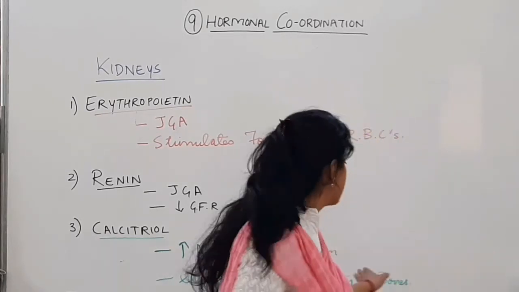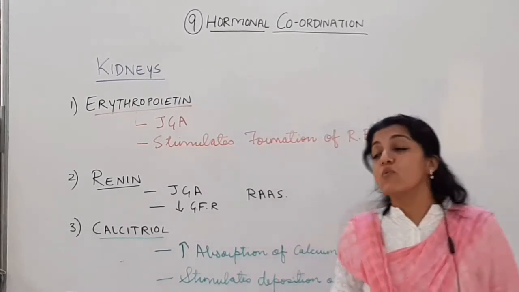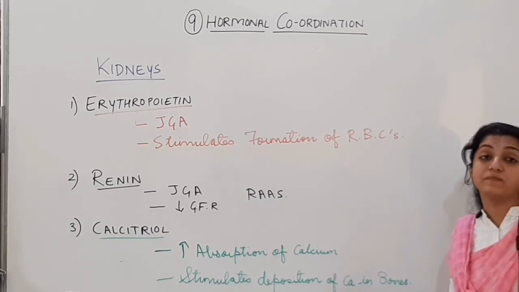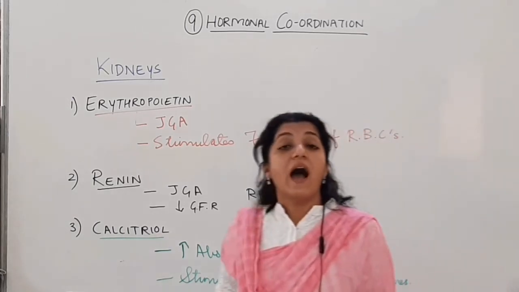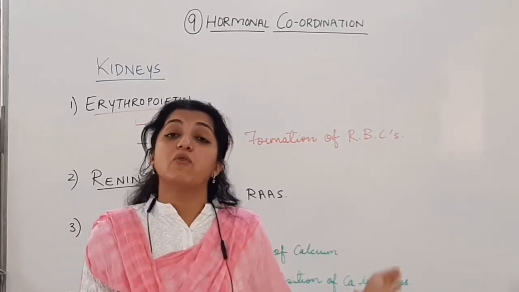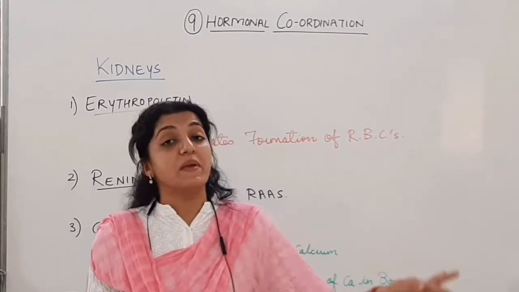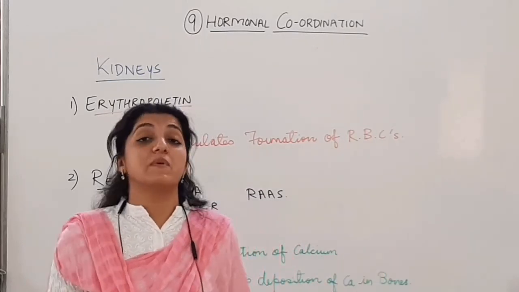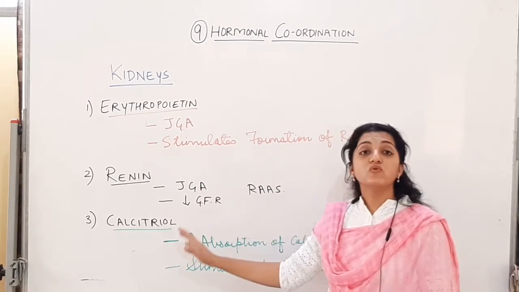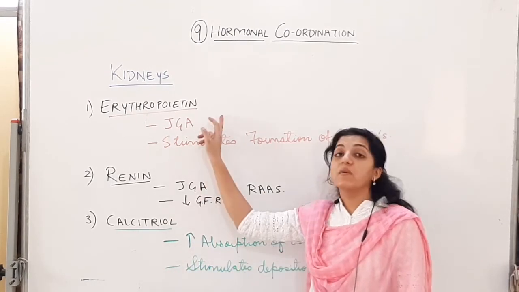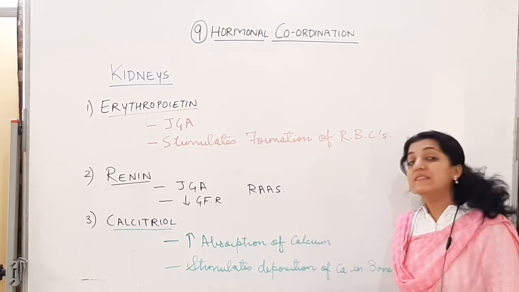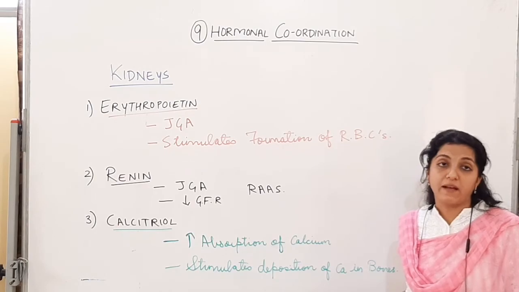Now you tell me, this function is synergistic to which hormone? It is stimulating the deposition of calcium in the bone. It is going to be the hypercalcemic hormone, the one that is increasing the blood calcium level, because the same one will deposit calcium in the bones. Remember which hormone it will be. These are the three hormones of the kidneys which you have to remember: erythropoietin, renin, and calcitriol. All right, and now we will see the hormones of the gastrointestinal tract.